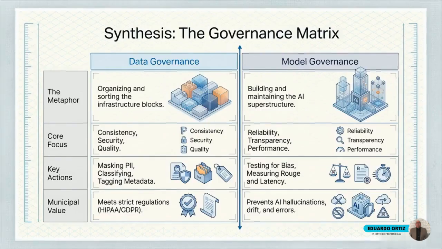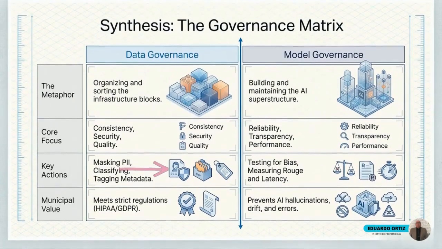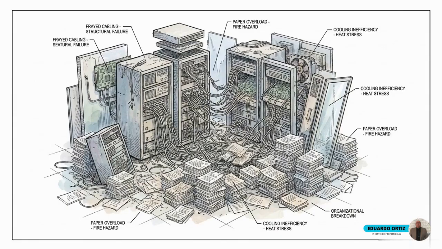Looking at the top rows, we clearly see the distinct focus of the two phases. Data governance organizes and secures the raw infrastructure blocks, while model governance maintains the reliability of the assembled superstructure. The bottom rows reiterate the preventative actions demanded by each side. Masking PII and classifying data secures the foundation, while bias testing and latency measurement protect the active algorithms. Acquiring artificial intelligence software without implementing this specific two-phased governance matrix is a dereliction of civic duty.